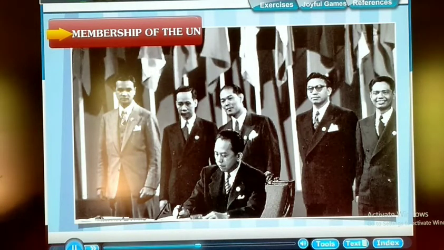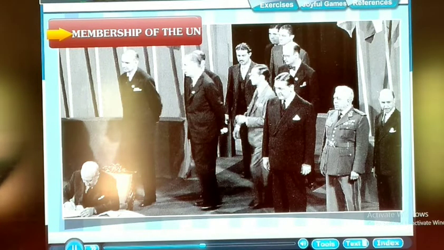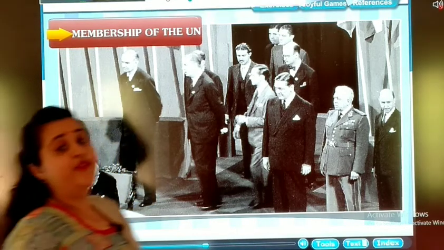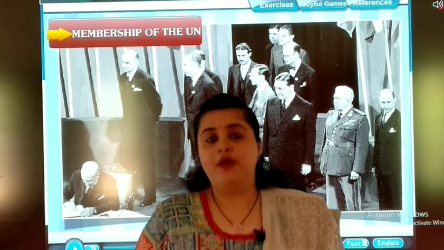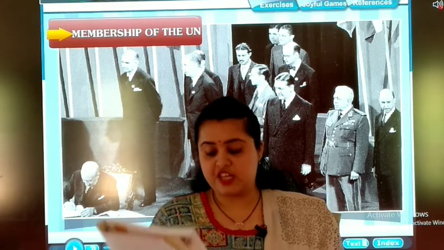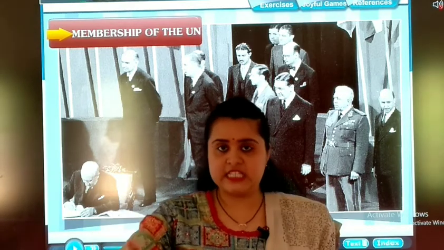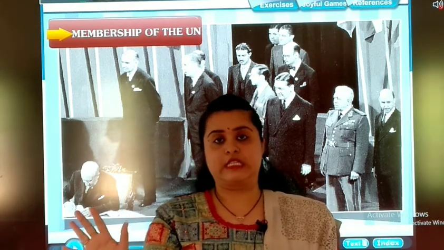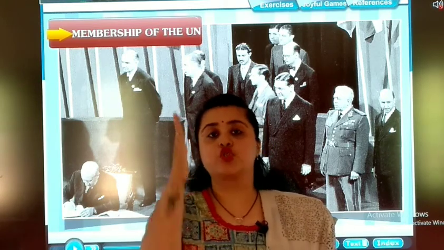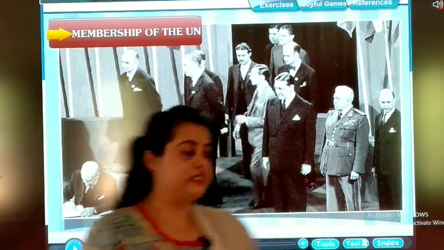Membership of the UN. The UN is an organization with a mission. It is open to any country that wants to join hands for the cause of peace. If any country wants to be a member of UN, what should your motive be? That it is open to any country that wants to join hands for the cause of peace. What was the main motive of UN? To stop the fight, to stop the war, and to bring peace all over the world.